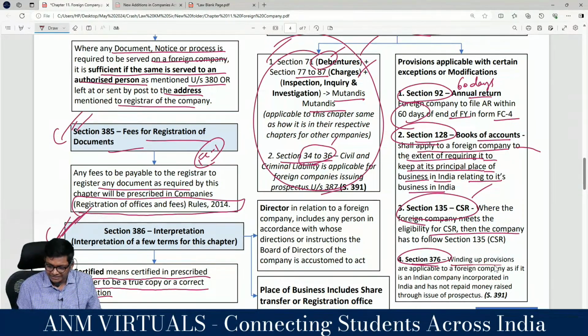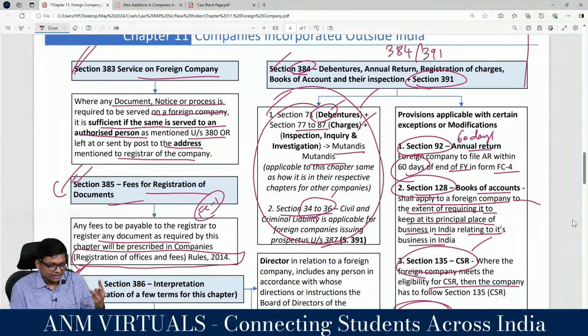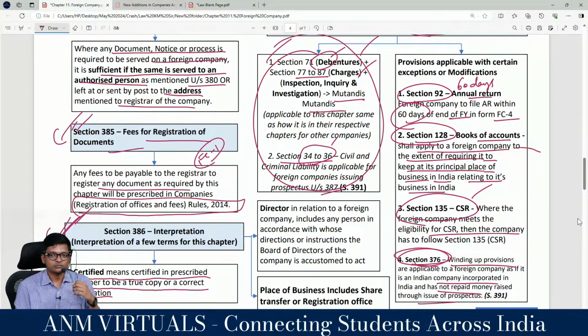Okay. 376, winding up provisions, are also applicable, but not relevant for us because we don't know winding up in the syllabus. So they won't ask. Are you following, guys? Clear? So look how quickly we finished 383, 384, 385, 386. What is 392? Punishment. That's it, chapter over.